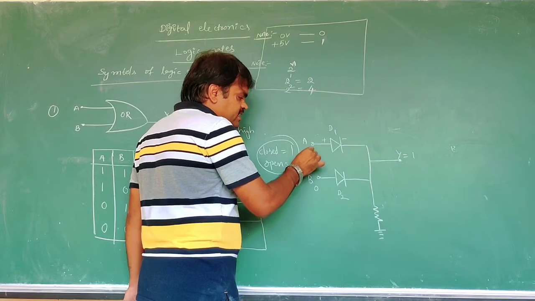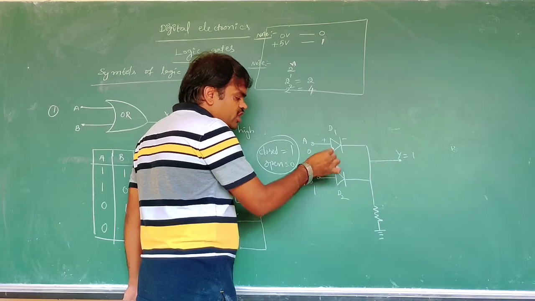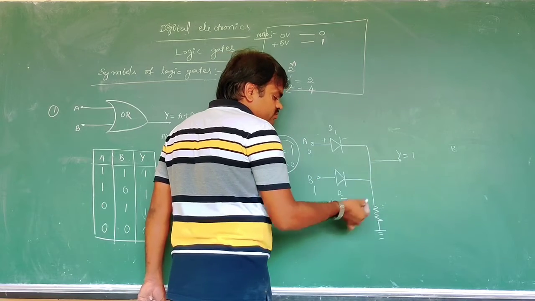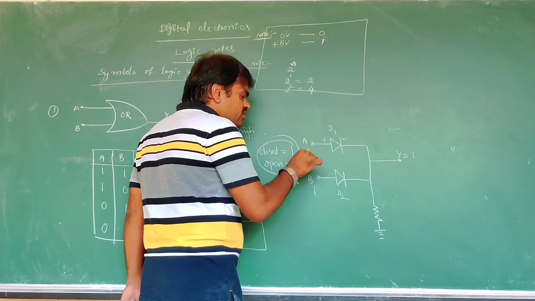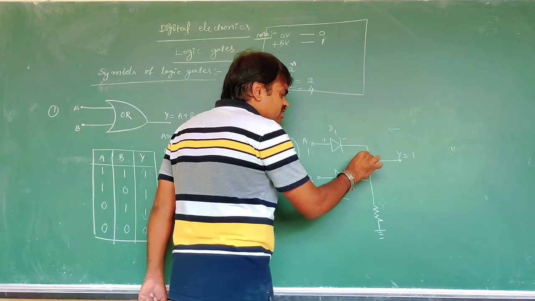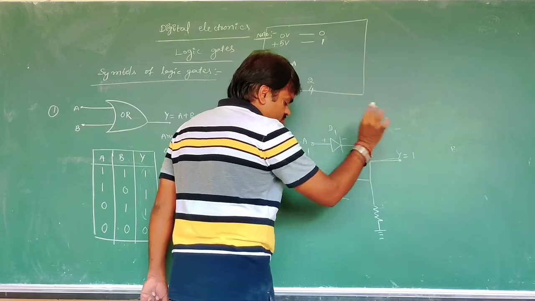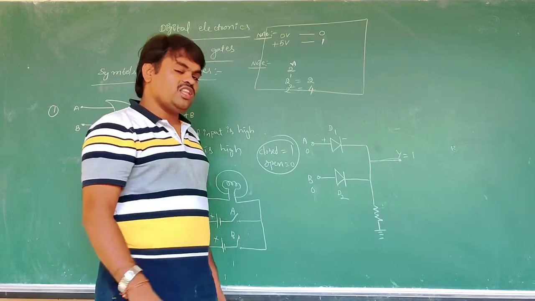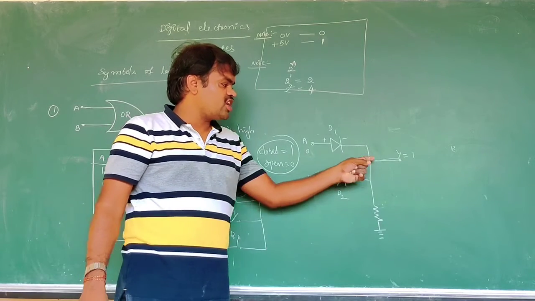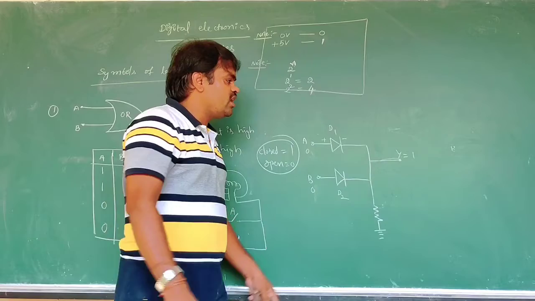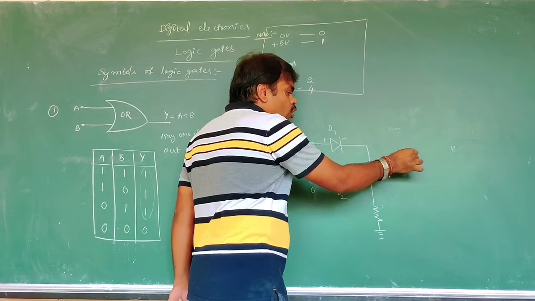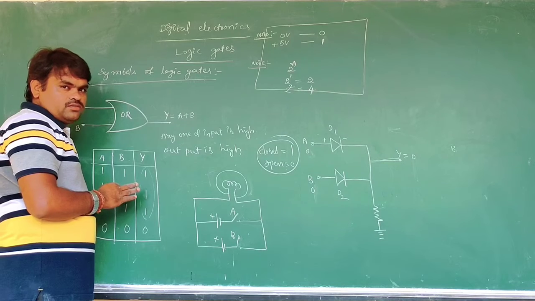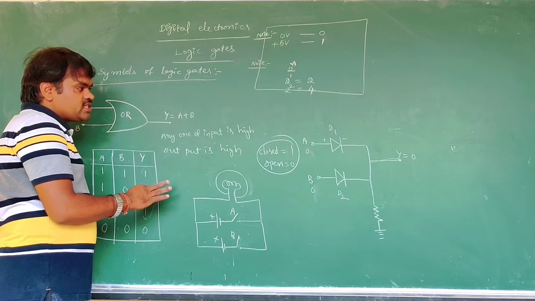Now reverse it: in this case the D2 diode is forward biased and the current will flow. If both are conducting, the current will flow here. If both are 0, both are in reverse bias, the current does not flow through them, and that's why the output will be low. This is the OR gate.